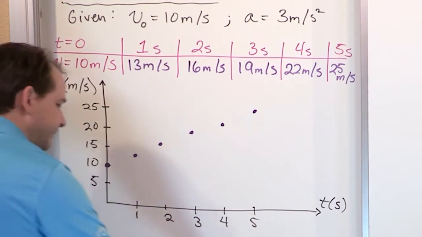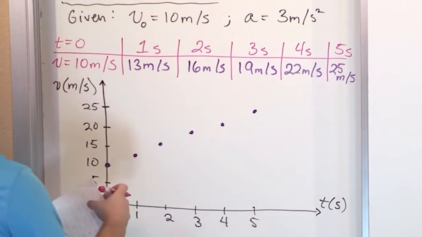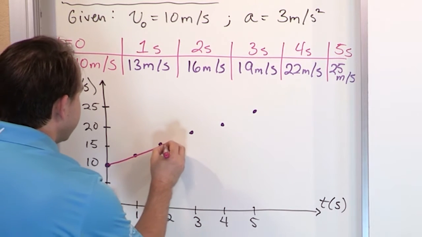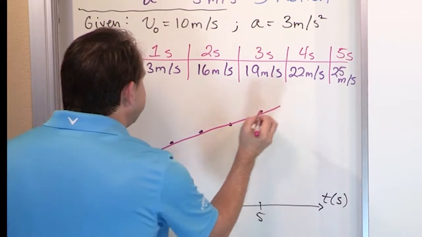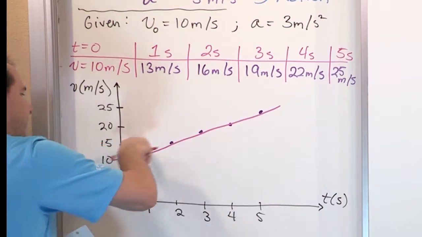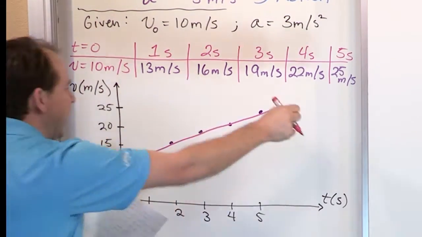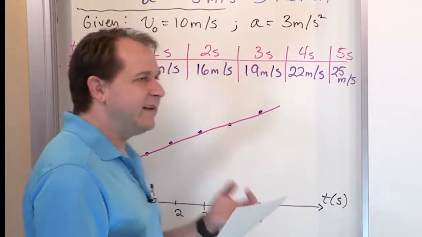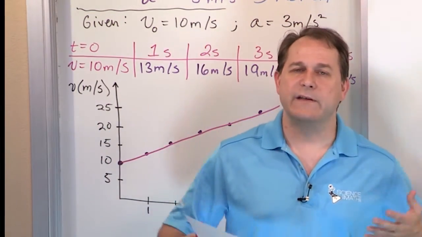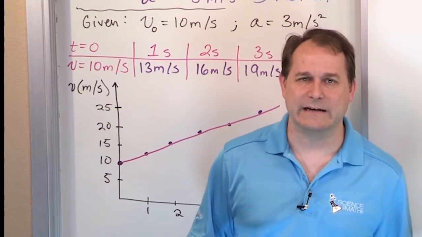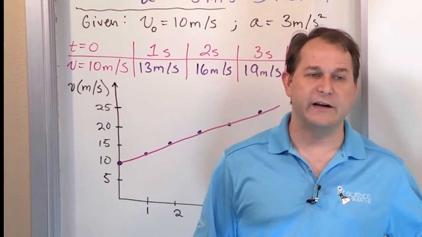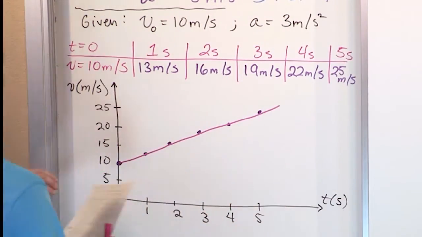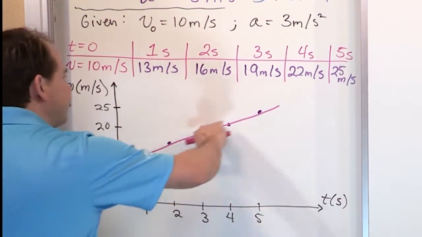What does this look like to you? This is a straight line. I'm not going to be able to draw a perfectly straight line through the points, but I hope you can see that it is a straight line. Any variation in the dots being on this line is just because I'm freehanding it, not doing it on graph paper. The point isn't to be exact. The point is that when the acceleration is constant, your velocity increases at a known steady rate every second. So what it means is that your velocity time graph is a straight line.